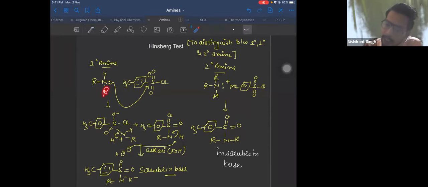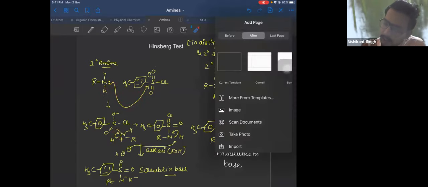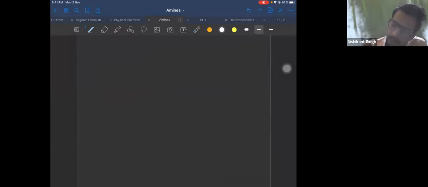What about tertiary amine? If you take this R here, what will change? Will it react with this? No. Because you do not have H plus to neutralize the positive charge on the nitrogen. So with tertiary amine, R3N gives no reaction.